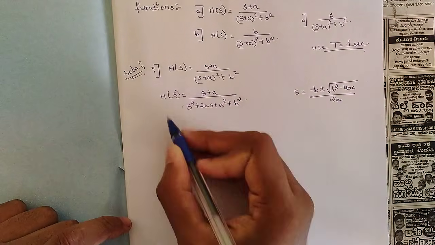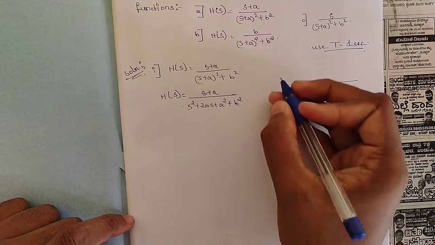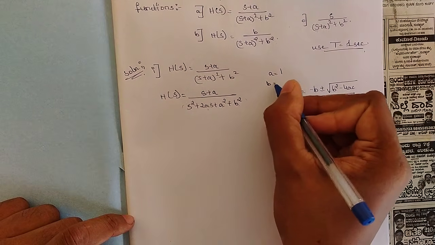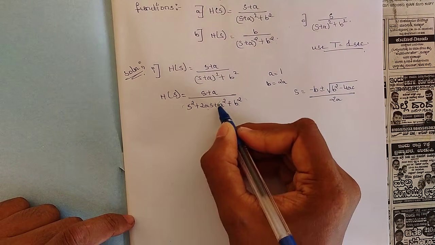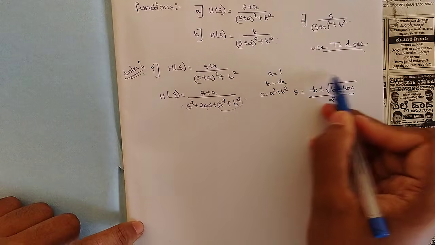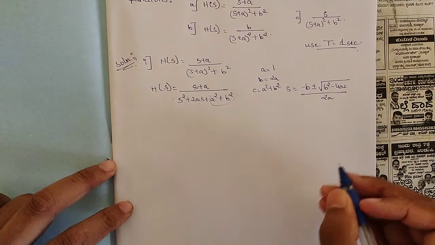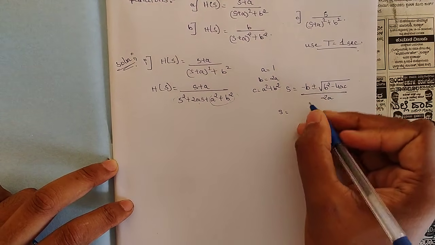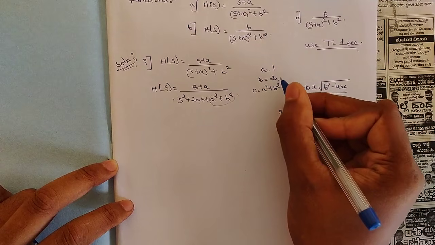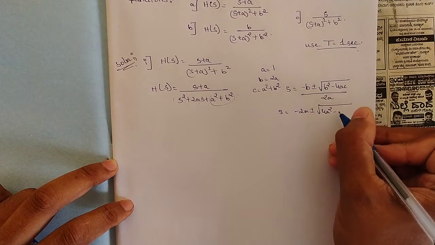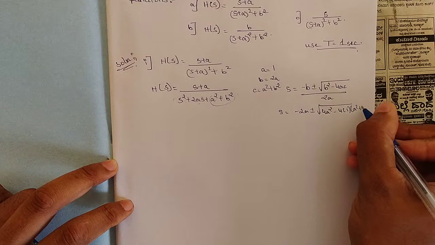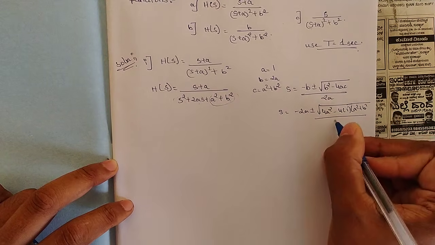In this, what are the values of a, b and c? The coefficient of s square, the value of a, is 1. The coefficient of s, the value of b, is 2a, and c is the remaining constant, which in this case is a square plus b square. So these are the substitutions we will make in this formula, and let us see what roots we obtain. Minus b, so that is minus 2a, plus or minus square root of b square, that is (2a) the whole square, that is 4a square, minus 4 into 1 into c. What is c? a square plus b square, divided by 2.